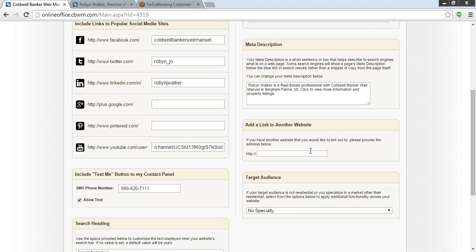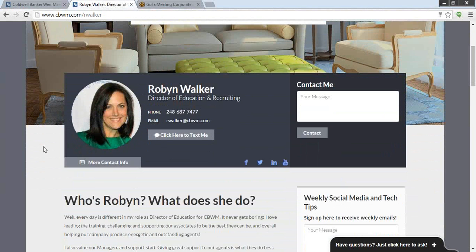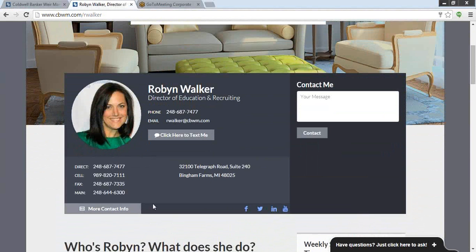If it's something that's still active and you want to share that website with others, this is where you would put that website address. On your actual website, if someone clicked the more contact info, this is where that additional website would show up for someone that clicked on that option. So if you put an additional website in, this is where it will show up on your website.